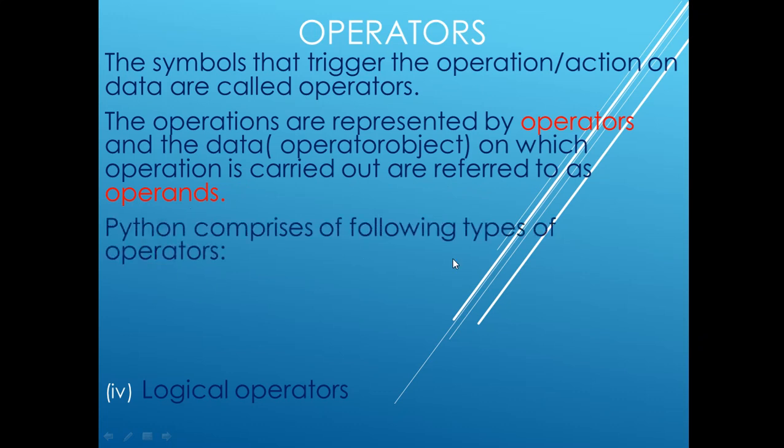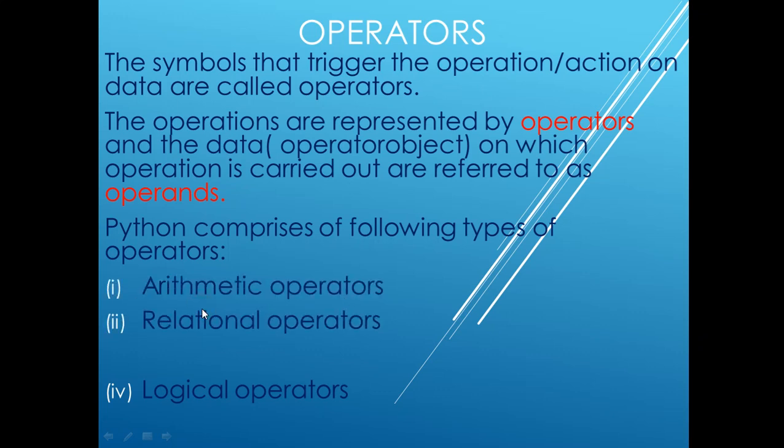So Python comprises the following types of operators. First is arithmetic operator, second is relational operator, third is identity operator, fourth is logical operator, and fifth is membership operator. All these operators we need to see in detail: how each performs and how we will write it in the program.